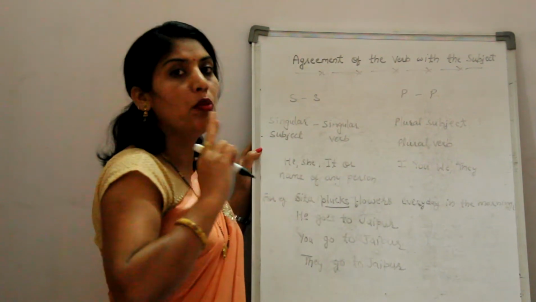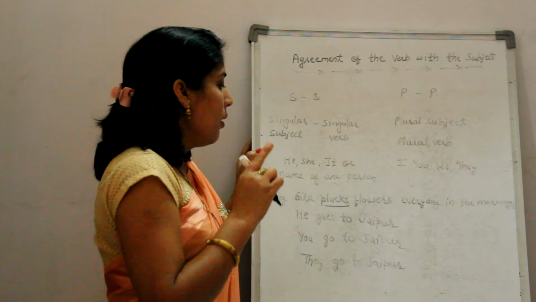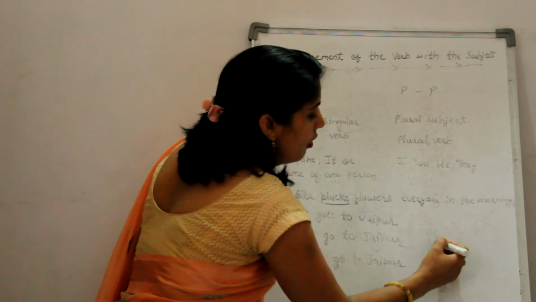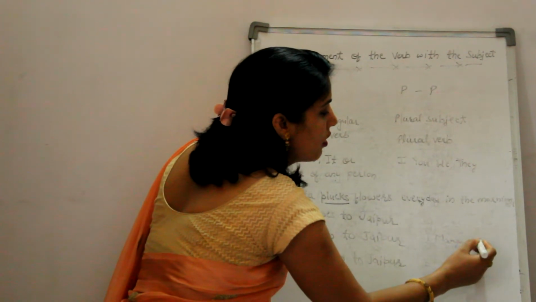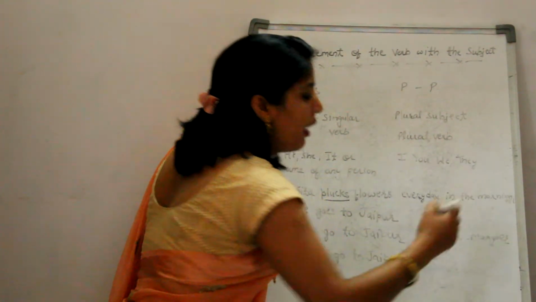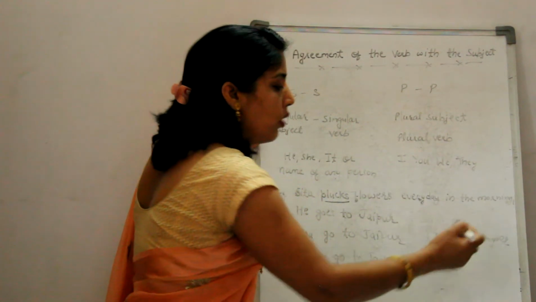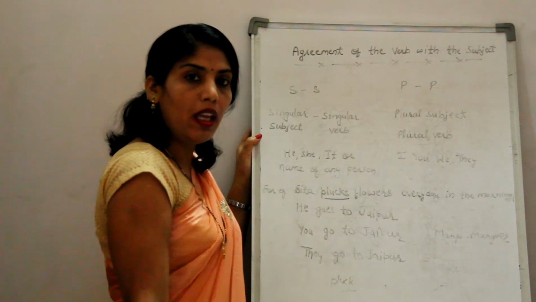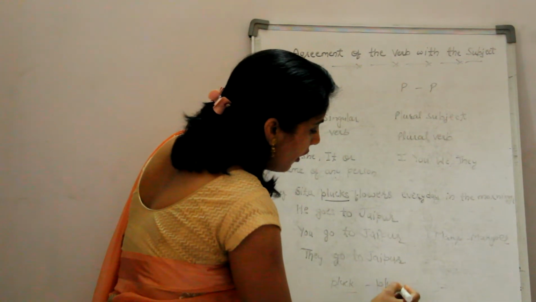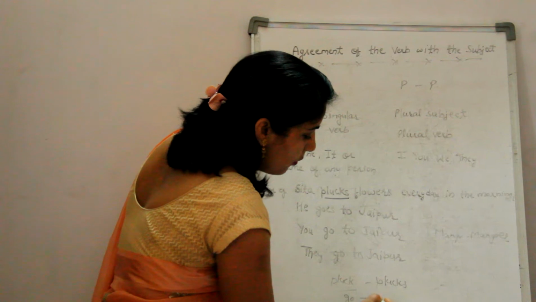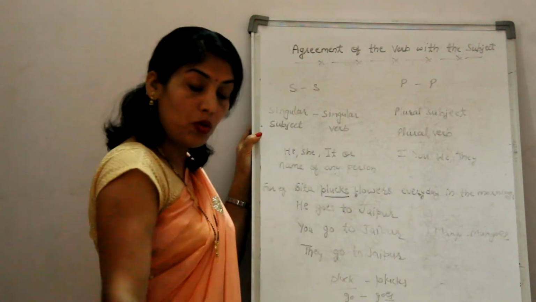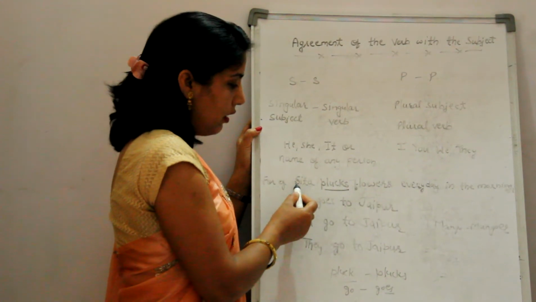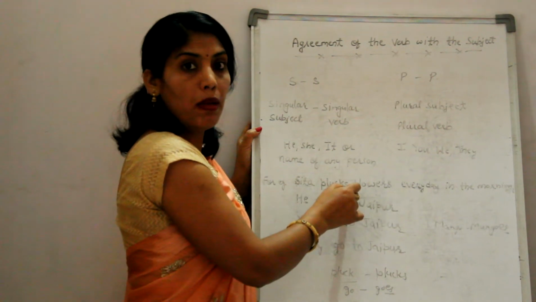There is a main difference between a noun and a verb: by adding s or es to a noun, we make it plural. For example, mango, mangoes. When we add es to mango, it becomes plural. But when we add s or es to a verb, it becomes singular. Likewise, go, goes. When we add es to it, it becomes singular. So in this sentence, with this singular subject Sita, we use the singular verb plucks.